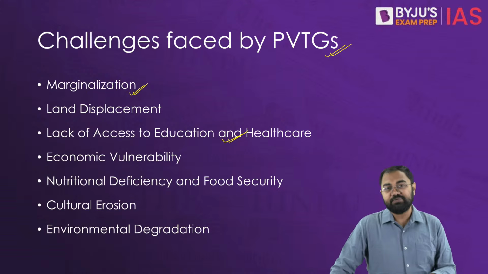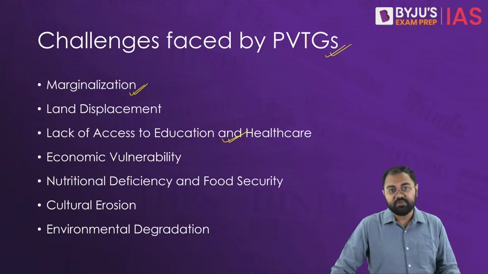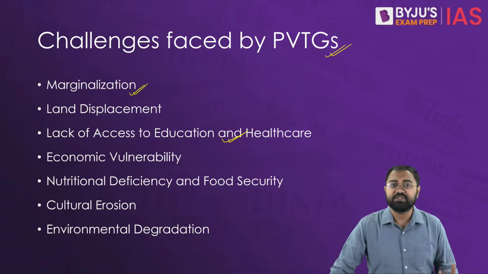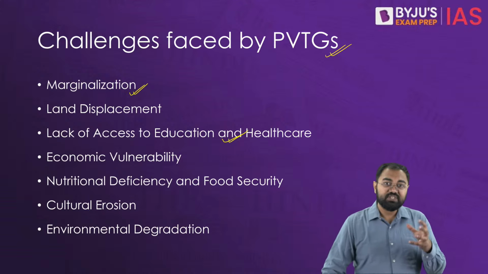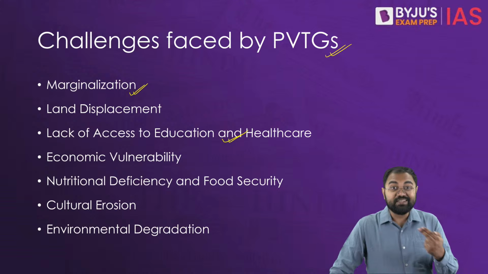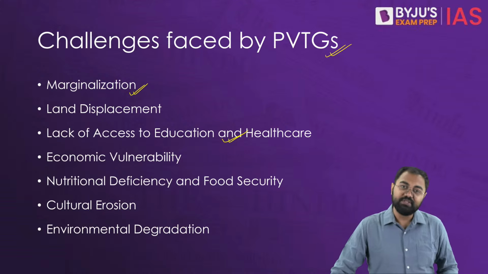They have very limited access to markets and financing services. They struggle to improve their economic status because of lack of awareness also in certain cases. Then we have seen nutritional deficiency and problems with food security as well. Many of these groups depend on forest produce for their sustenance, and with the shrinking forest cover and biodiversity, their food resources are becoming increasingly scarce, leading to a lot of cases of malnutrition and health problems among these tribes.